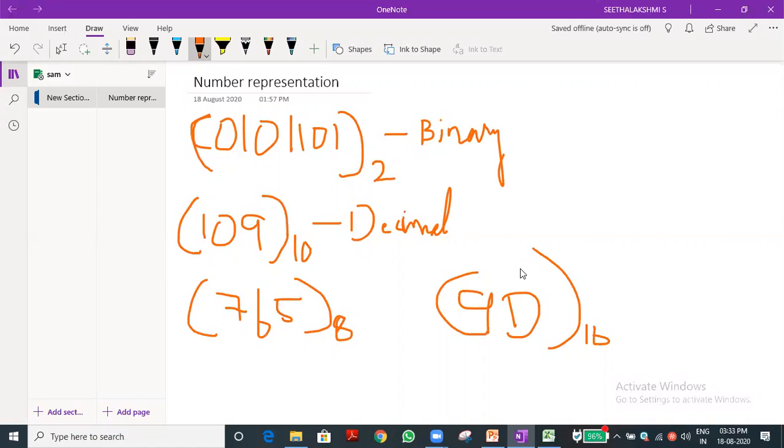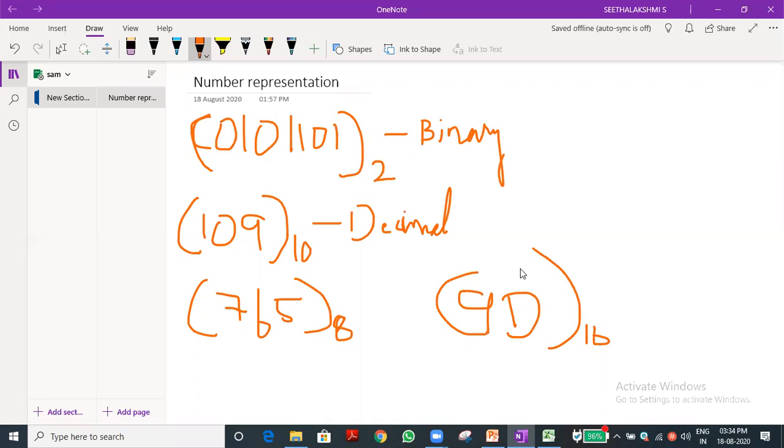So that's the octal number system. And hexadecimal, 9D. You can write 5D, 7D, whatever. A, B, C, D, E, F is there. Till F it is there. Don't use G, H, and I. There are no such numbers in hexadecimal. Okay. Write this down in your note. Once it is written, just tell me so I can go to the next. Finished it, sir. Completed, sir.